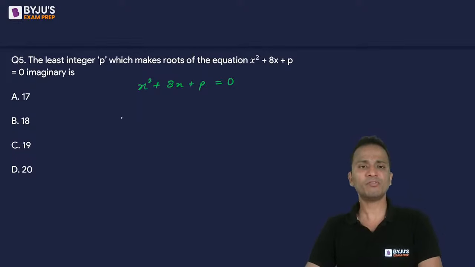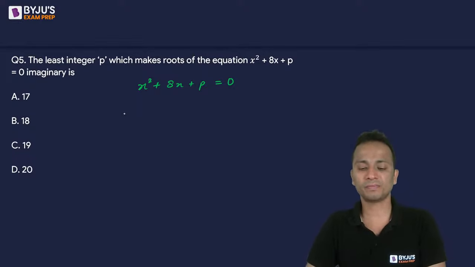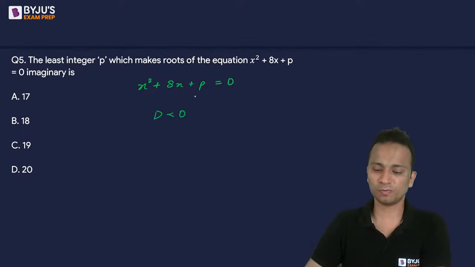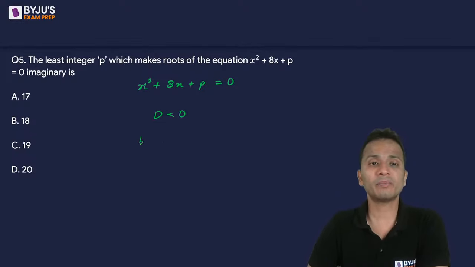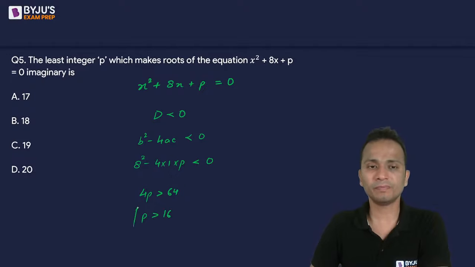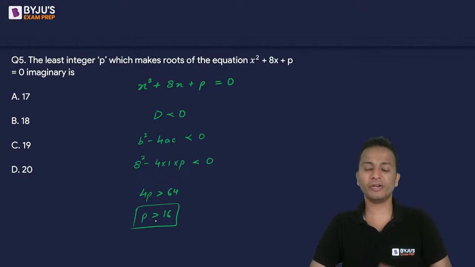Now, what is the condition for the roots to be imaginary? Discriminant should be less than 0. Okay, discriminant should be less than 0. Discriminant is b square minus 4ac. It should be less than 0. Less than zero should be there, less than or equal to zero will not work. Okay, so b square minus 4ac, that is 8 square minus 4 into 1 into p should be less than 0. That means 4p should be greater than 64, p should be greater than 16. Okay, so the value of p should be anything greater than 16.